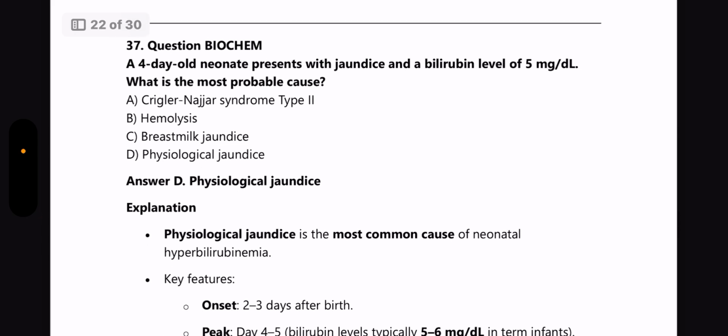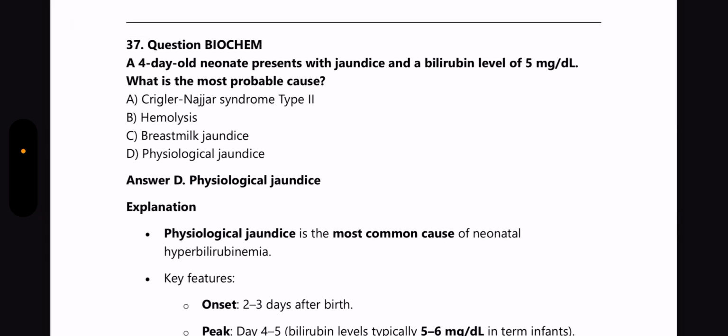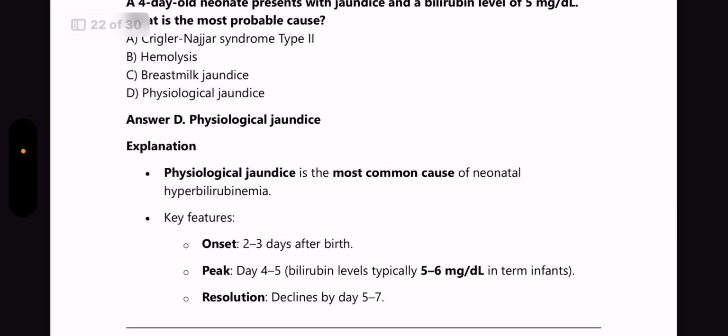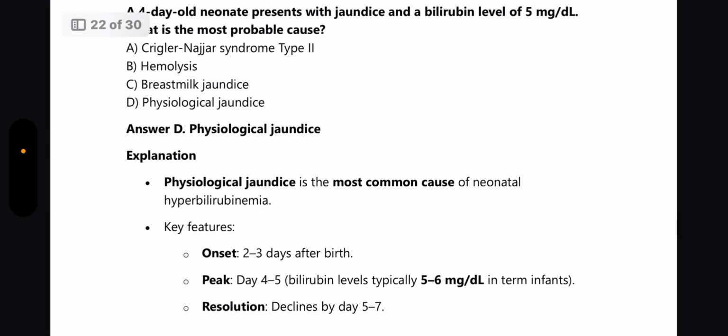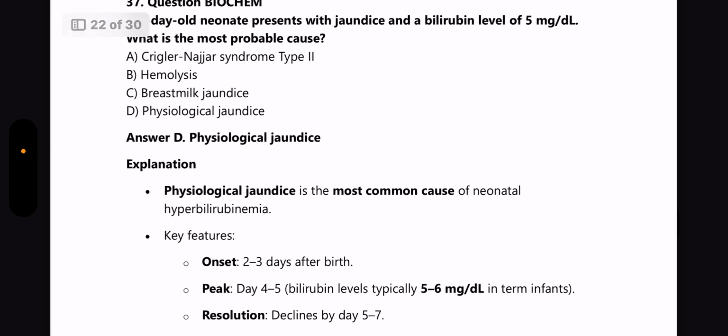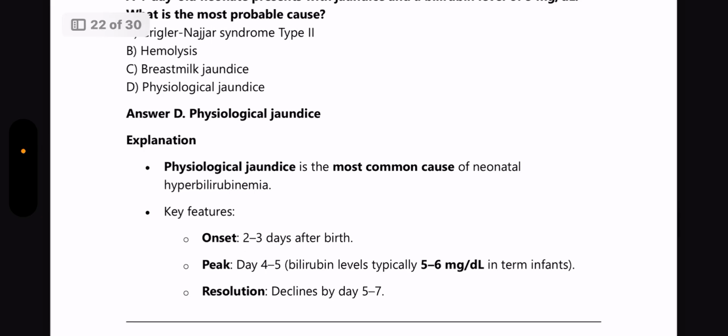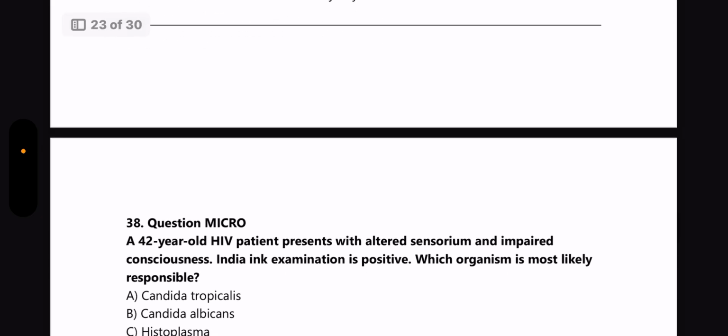Next question from biochemistry. A 4-day-old neonate presents with jaundice and a bilirubin level of 5 mg per deciliter. Most probable cause is physiological jaundice. It is the most common cause of neonatal hyperbilirubinemia. The key features are it usually appears 2 to 3 days after birth, and the peak will be on day 4 to 5, where the bilirubin levels typically become 5 to 6 mg per deciliter in term infants. And the resolution is by days 5 to 7.